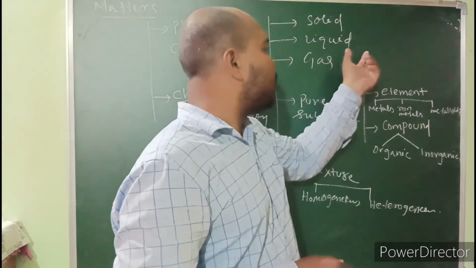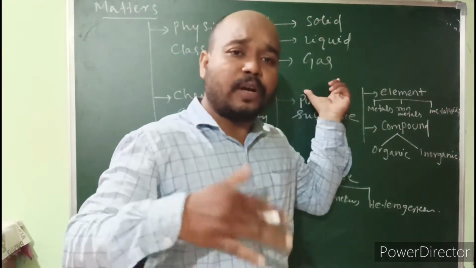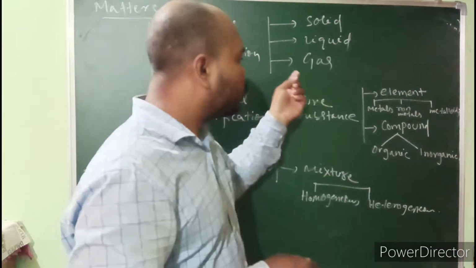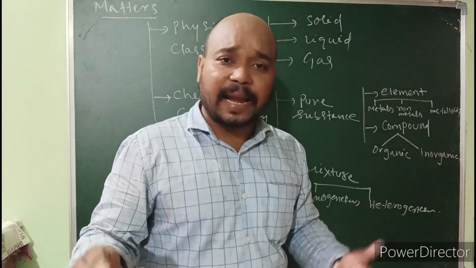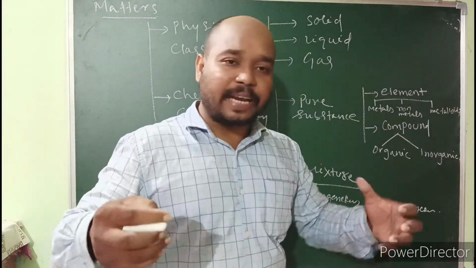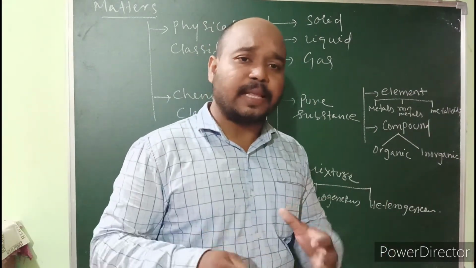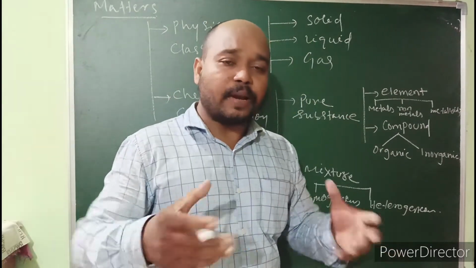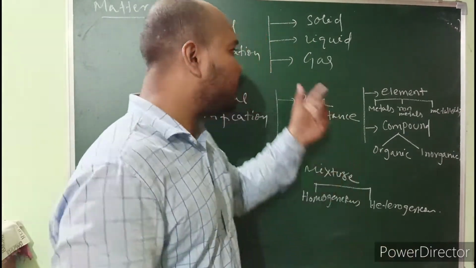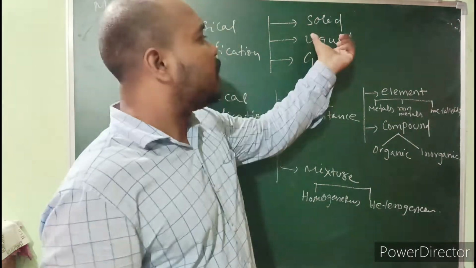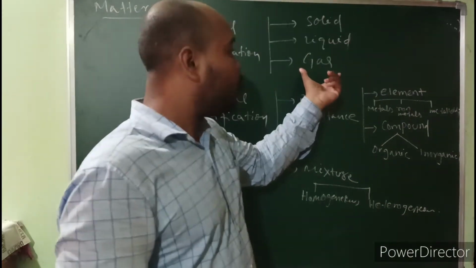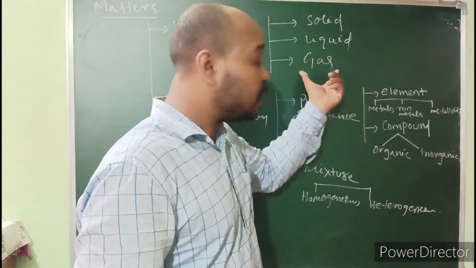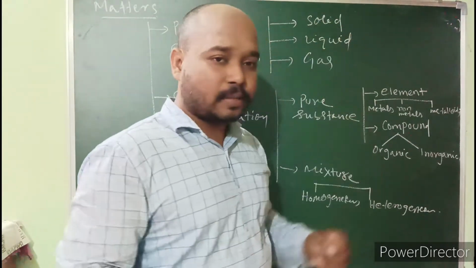Now similarly, if it has very low intermolecular force of attraction, it should have high kinetic energy, because if you are tied up at one position, then you cannot move. For moving, we need some space. That's why gas has very high kinetic energy, then liquid, then solid.